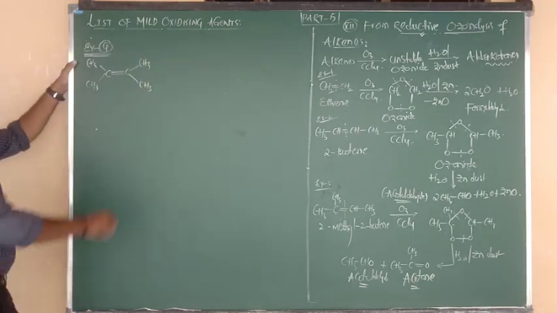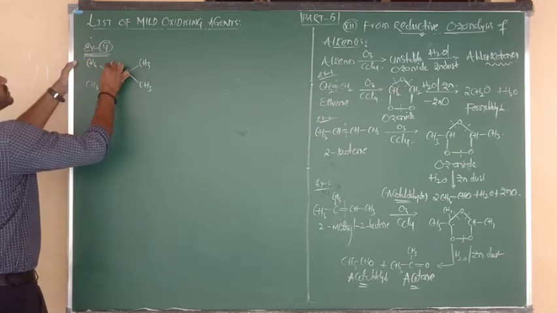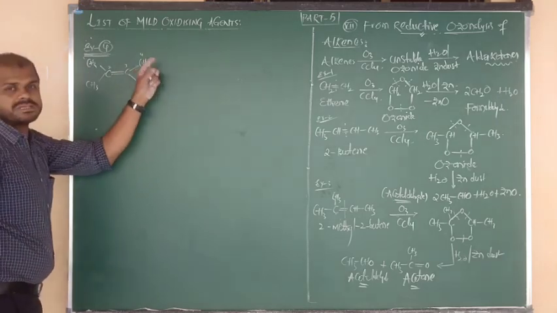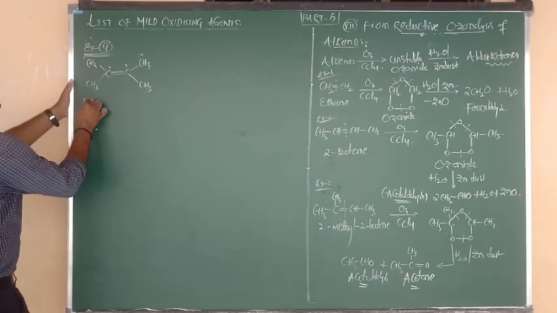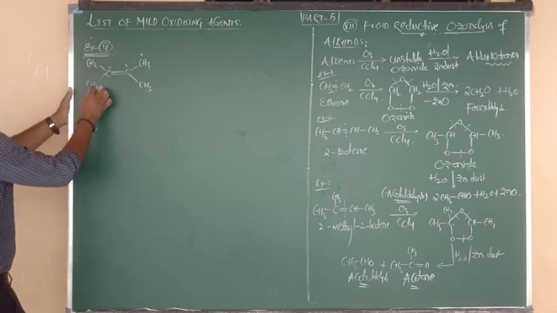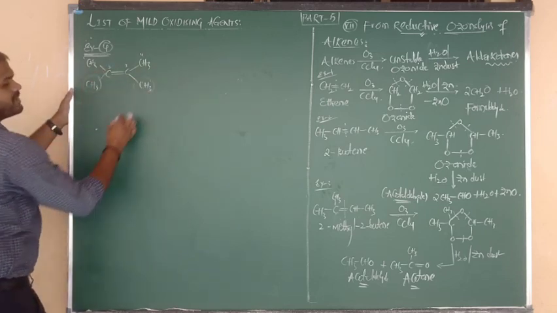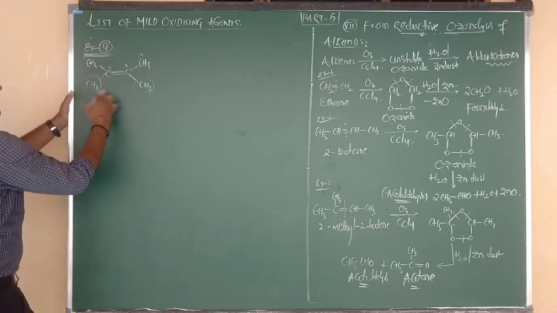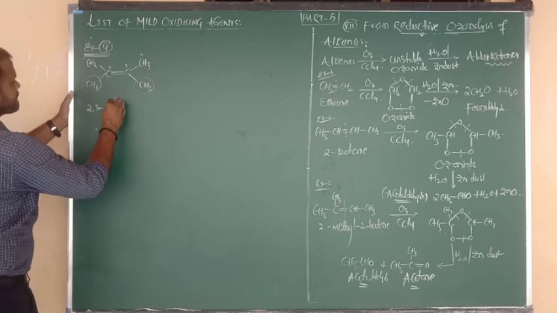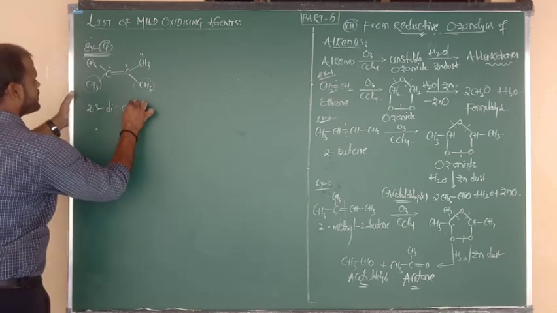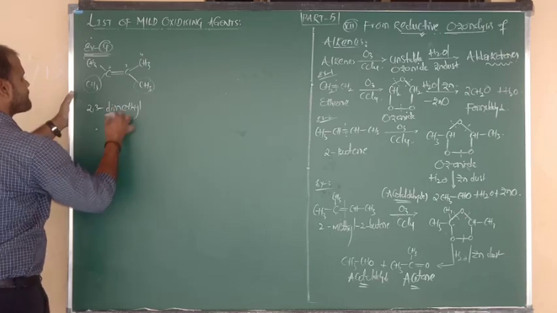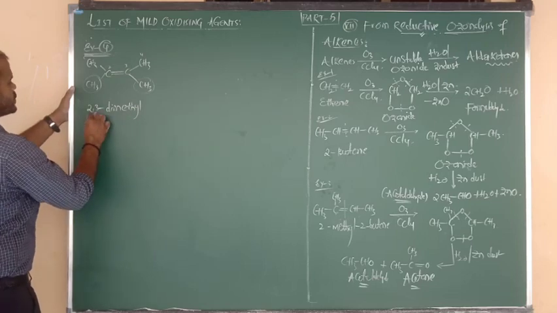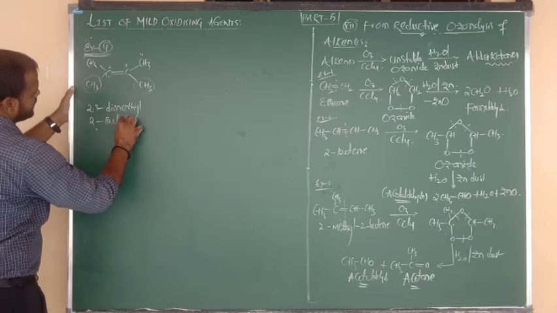So what is the name of this compound? This is 1, this is 2, this is 3, and this is the 4th carbon. 4 carbons means you have to say but. The second is connected to a side chain methyl, and here also another methyl. How many methyl groups are there? 2 methyl groups are there. So 2,3-dimethyl. The remaining 4 carbons are there, but, but-2-ene. So 2,3-dimethyl-2-butene.